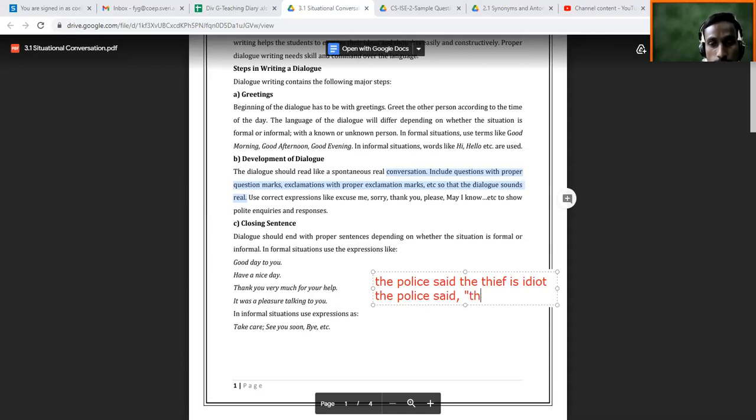The thief is idiot. Then double inverted comma to complete, then a full stop. So is it right now? Is this sentence okay, or do you find that it needs some corrections? If we use that instead of a comma, we are going to change it into indirect speech. The thief is idiot.